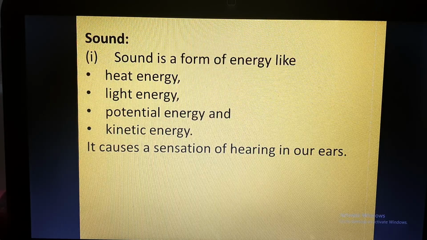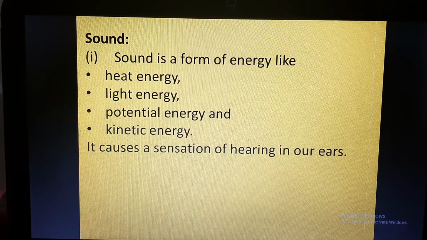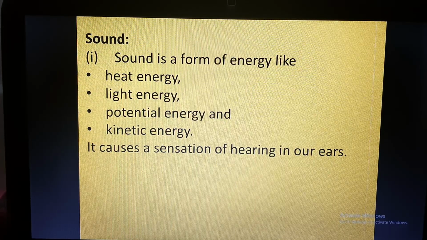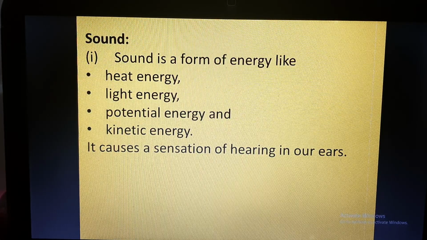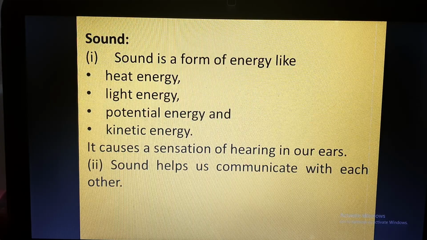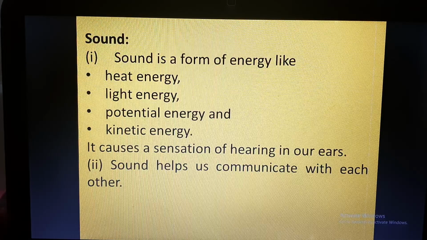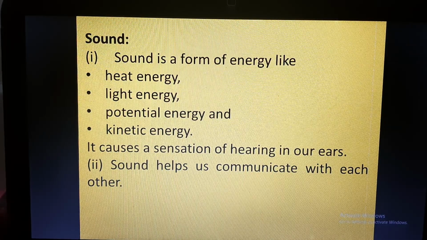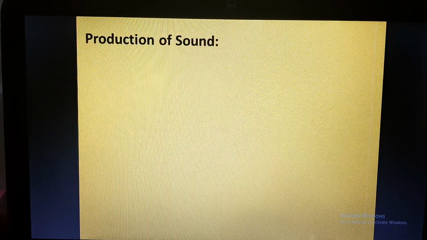What does sound cause? It causes the sensation of hearing in our ears. Likewise, light is also energy and it causes the sense of vision. Sound is basically an energy which causes the sense of hearing, and it is received by our ears. So sound helps in communicating with each other. So I am able to explain this chapter to you through sound.